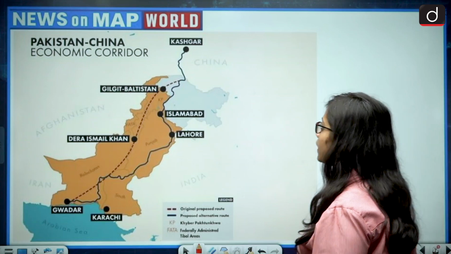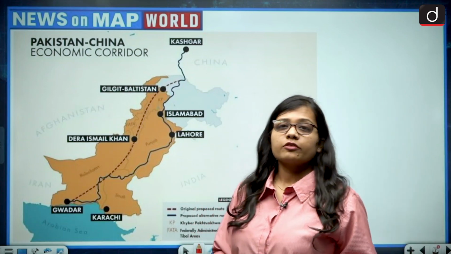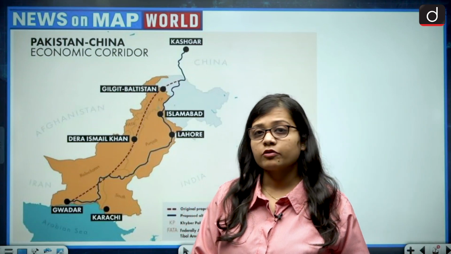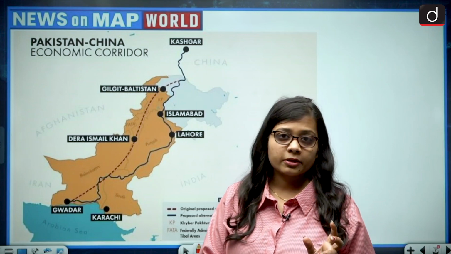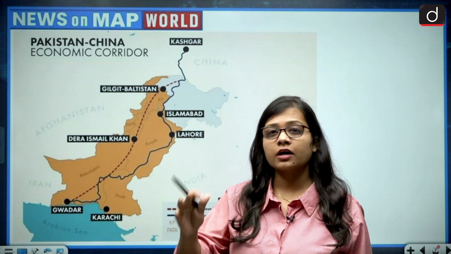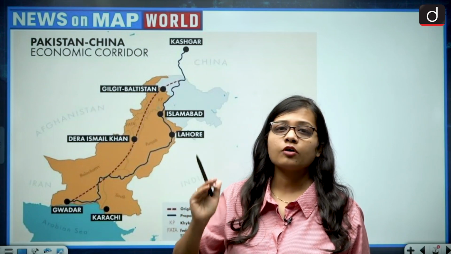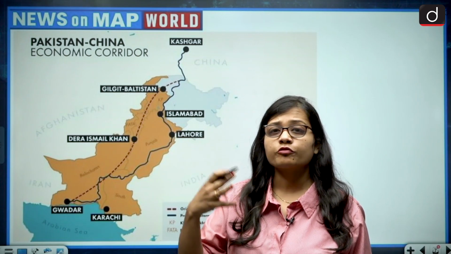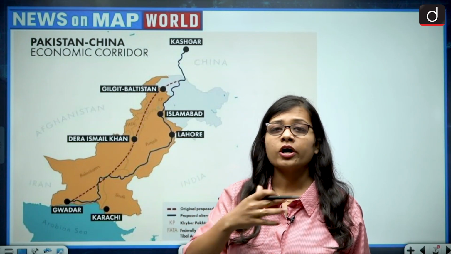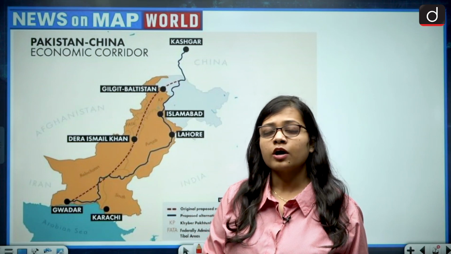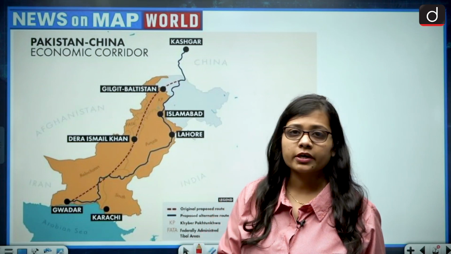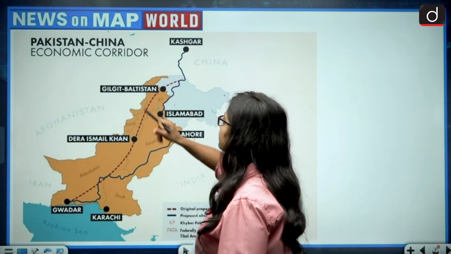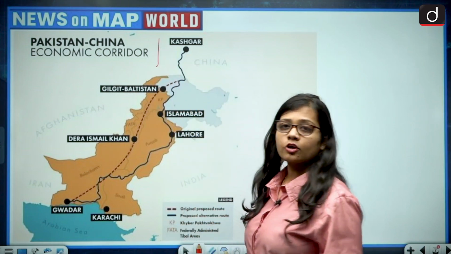Now the Belt and Road Initiative of China is basically a connectivity project that is connecting the various countries of different continents with each other through the network of roads, railways or maritime routes. One aspect of it is the CPEC corridor, that is the Pakistan-China Economic Corridor.